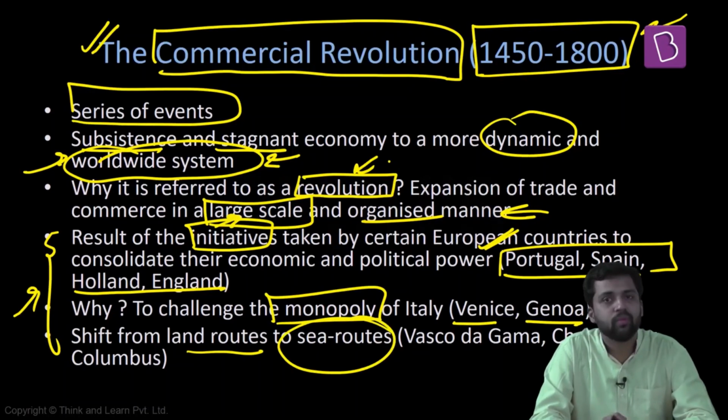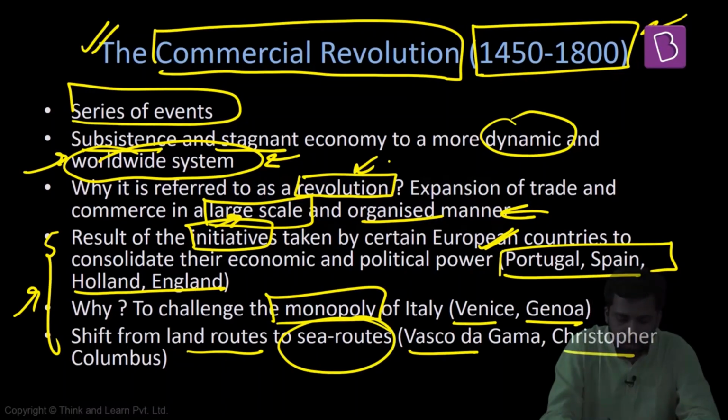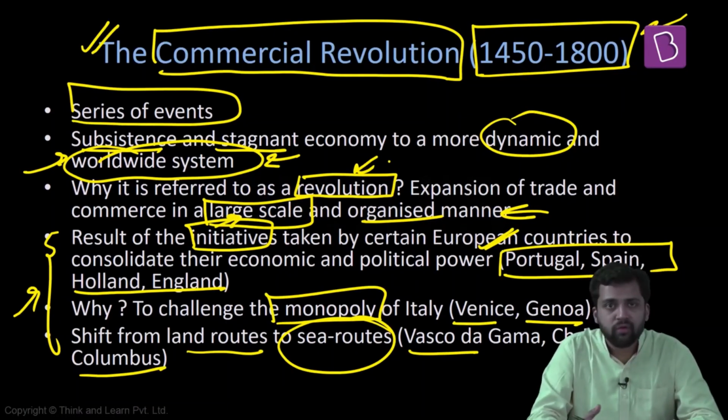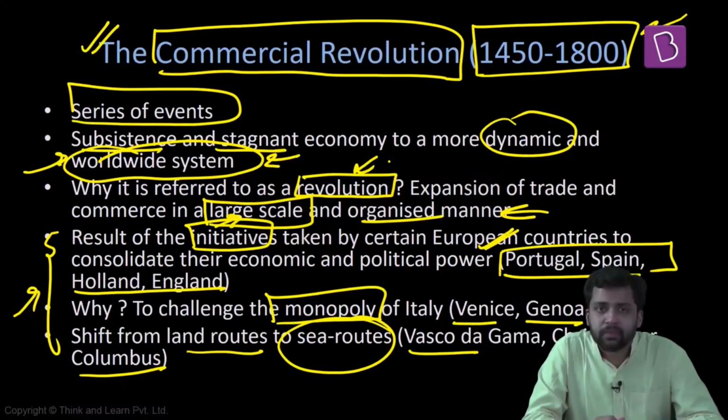Move away from land routes. Now we should discover more and more sea routes. And it is because of this that explorers like Vasco da Gama and Christopher Columbus were given incentives to find the different sea routes. And what was the result of it? Vasco da Gama discovered the sea route to India, and Christopher Columbus discovered the sea route to the US. And it is now leading to the expansion of different types of empires. So global voyages are leading to a commercial revolution.